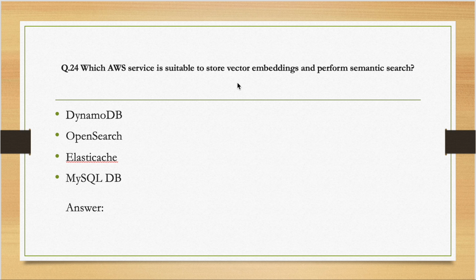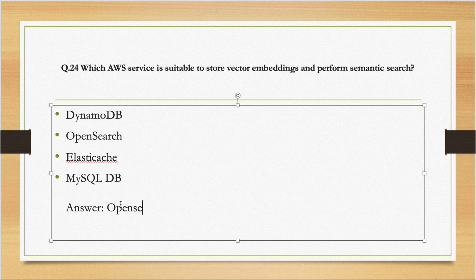So if you see that we need to store vector embeddings, and if you are aware that MySQL DB is a relational database, so we cannot store vectors, this option is eliminated. Next, we come to ElastiCache. ElastiCache is something that we use for storing caches, like for improving the read efficiency of something. So that is also not the option. DynamoDB is a NoSQL database, so vectors can be stored, but the thing to remember here is that DynamoDB does not provide semantic search capabilities. Only OpenSearch does that. So the answer for this is OpenSearch.